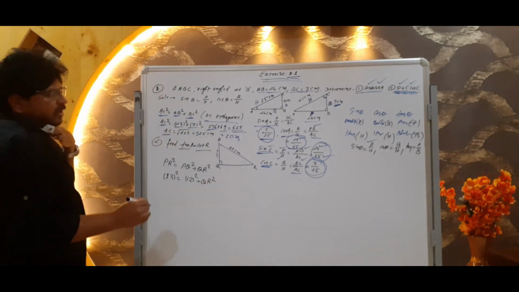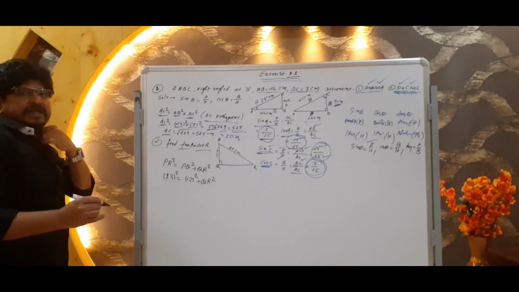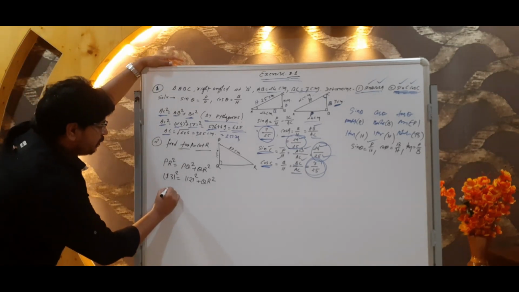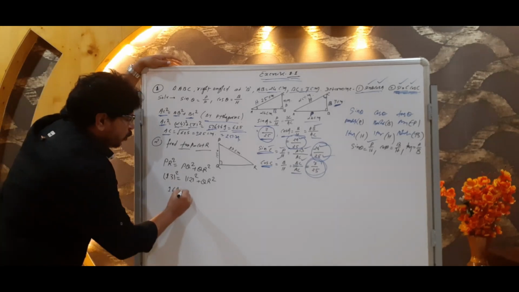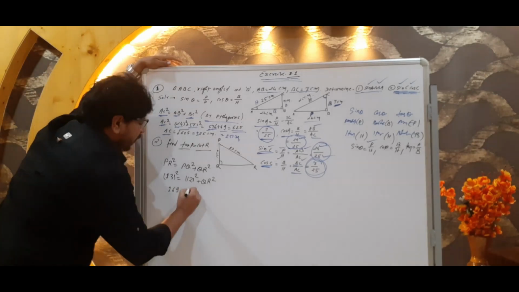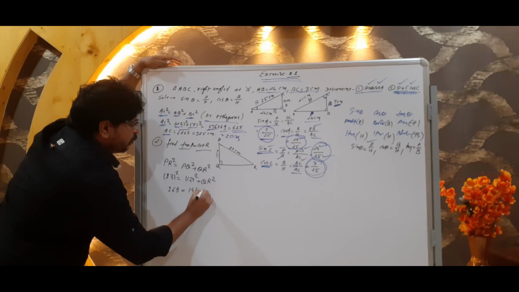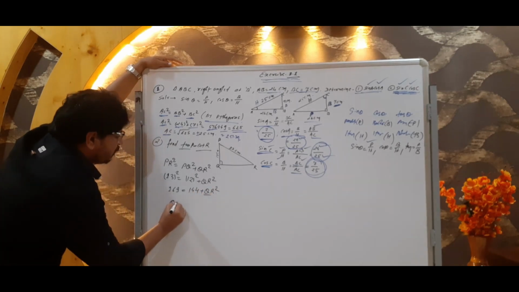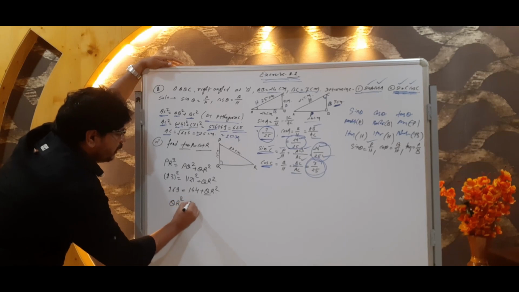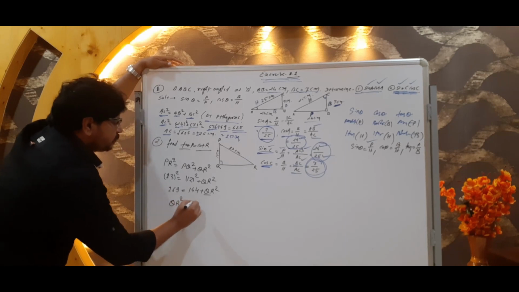13 square, if you find it, 13 multiply 13, what you will get? 169 is equal to 12 multiply 12, what you will get? 144 plus QR square. We have to find out QR square.